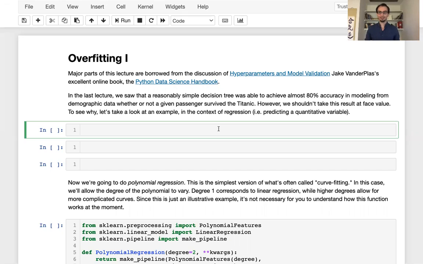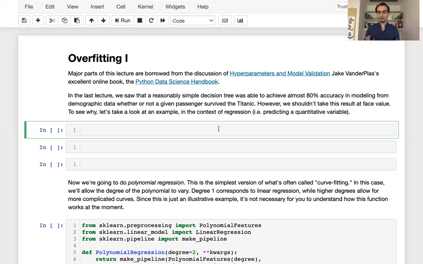However, we shouldn't take this result at face value. And the reason why is a phenomenon that I've been hinting at a few times now called overfitting. The big message of overfitting is that you shouldn't take for granted that your model's score on the data that you train it on will be similar to the score it will achieve when predicting new data. So predicting data that you haven't seen before is different from modeling the same data that you used to train your model. So let's go ahead and take a look at this in the context of regression.